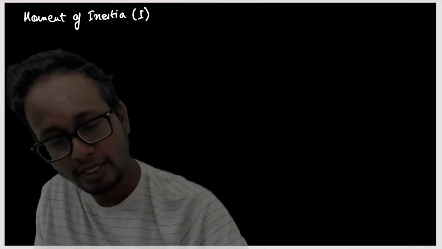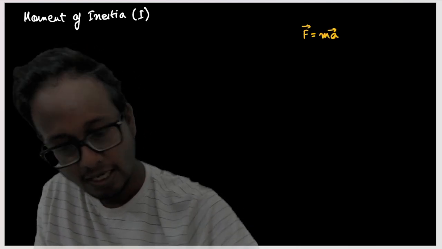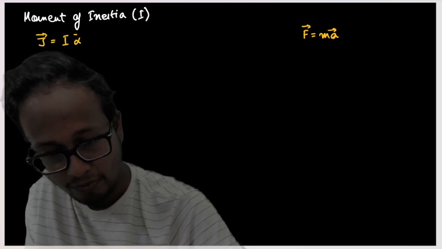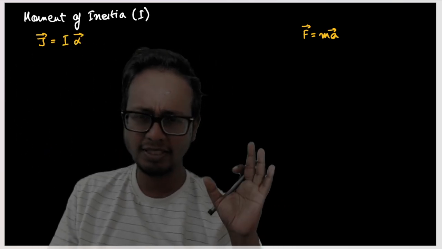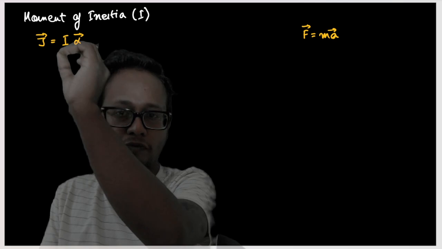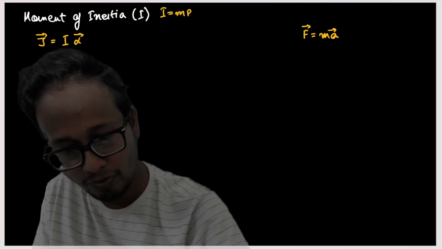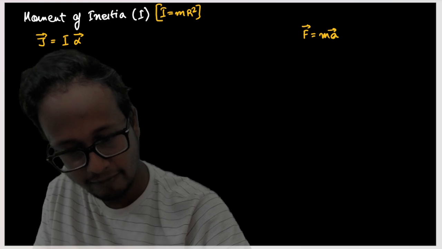So let's say in linear mechanics we used something like force is equal to mass into acceleration, isn't it? Here, torque would be equal to moment of inertia into angular acceleration. Understood? This much is it. The relation between moment of inertia and linear mechanics is that moment of inertia is equal to m into r square. Fair and fine.